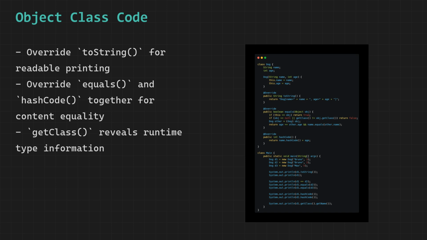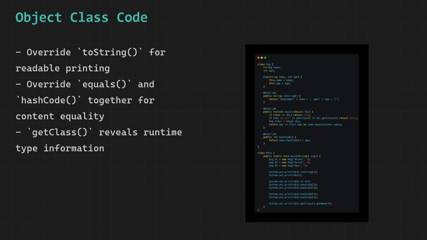We have one class called Dog and a main class. Dog overrides three methods inherited from the Object class: toString, equals, and hashCode. This is a complete and realistic example of how these three methods work together. The Dog class has two fields, name of type String and age of type int. The constructor takes both values and assigns them using this.name and this.age.